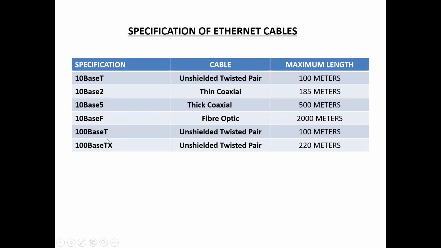And 10BaseT unshielded twisted pair and 100BaseT also unshielded twisted pair, the maximum segment length is 100 meters. And 100BaseTX unshielded twisted pair, maximum segment length is 220 meters. So these are the specifications of Ethernet cables.